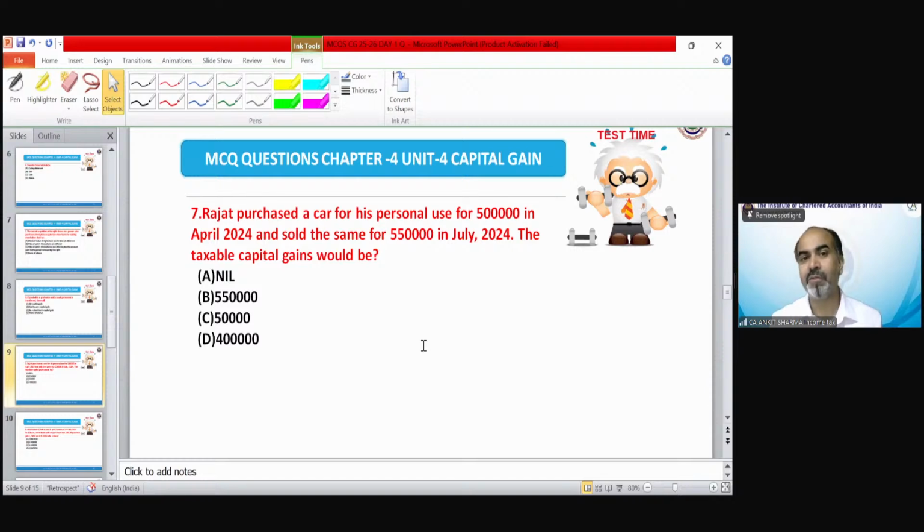The correct answer would be A. The provision will remain the same, whether it's a loss or profit. The intention of government was that if it's a personal movable asset, it would result in loss. So they have removed that personal movable asset from the definition of capital asset. So now in practical life, even if you have any profit, that would not be taxable. So the correct answer would be option number A.